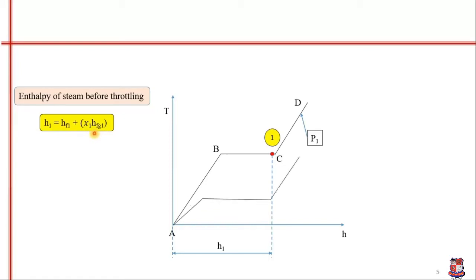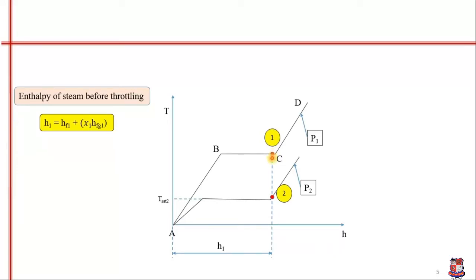After throttling, we see that a pressure drop happens. Our new pressure is P2, which is lower than pressure P1. As we can see in this throttling calorimeter, the enthalpy of the steam before and after throttling remains the same.